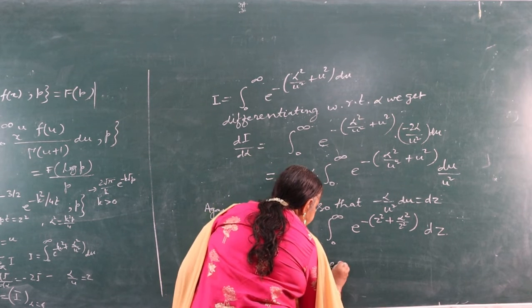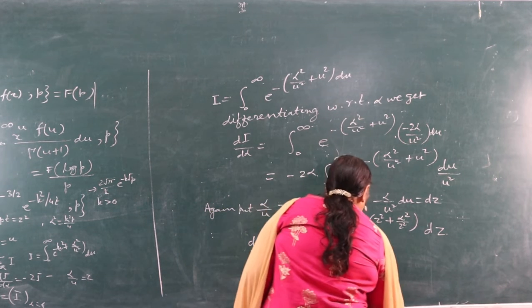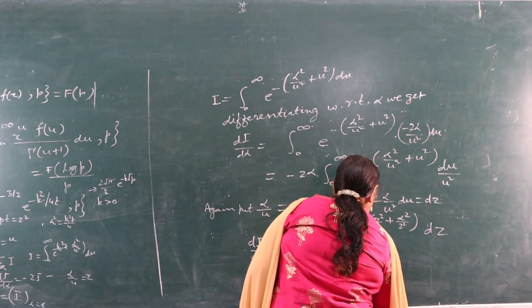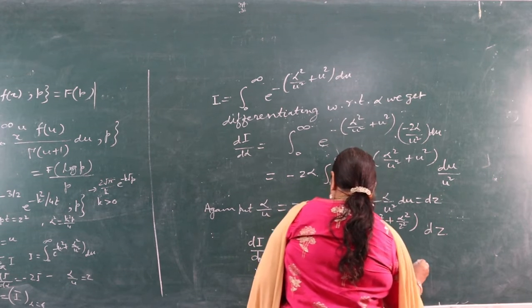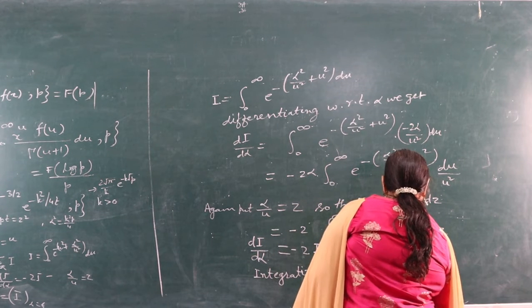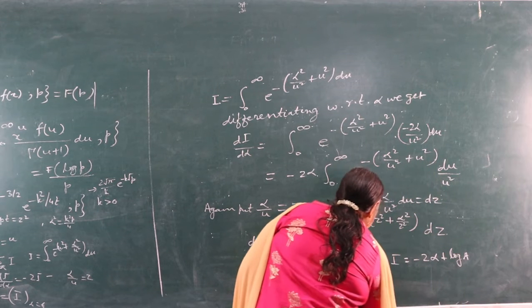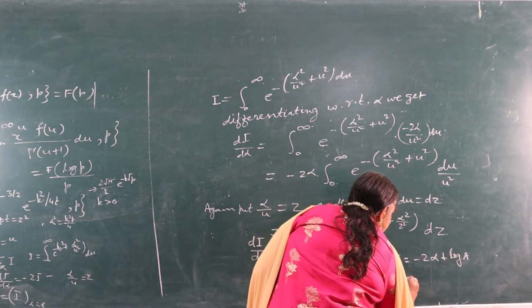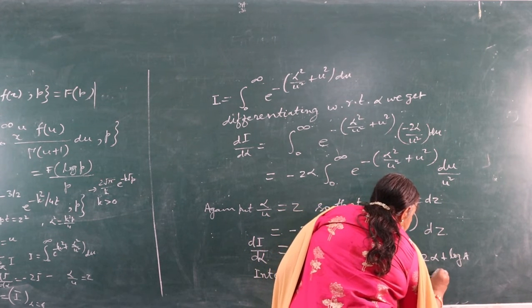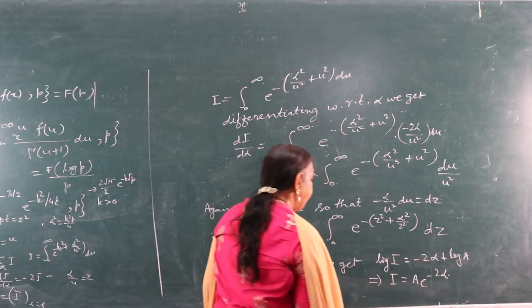Integrating it, we get log of I is equal to minus 2 alpha plus some constant of integration. So this implies I is equal to a e raised to power minus 2 alpha.